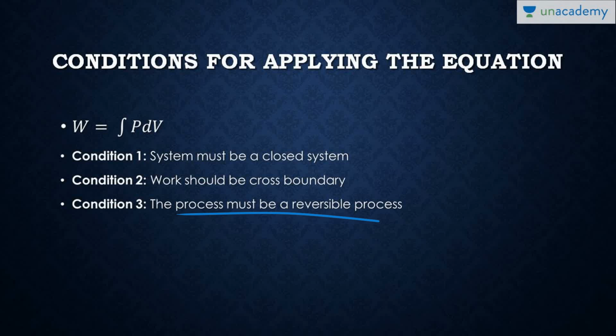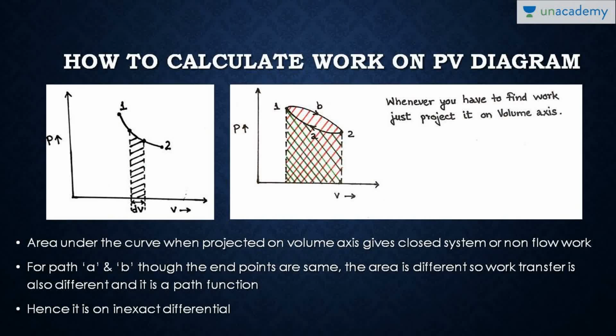See, which process was the reversible process? Quasi-static process. And when is integration valid? Integration is valid only for a continuous path. See, this is the continuous path. Integration is valid only for a continuous path, and a reversible process is shown by a continuous path. If you have seen in your books, an irreversible process is shown by a dotted line. So an irreversible process is not a continuous path. That is why we cannot calculate integration in it. So work transfer is not valid for an irreversible process. Work transfer is valid only for a reversible process.